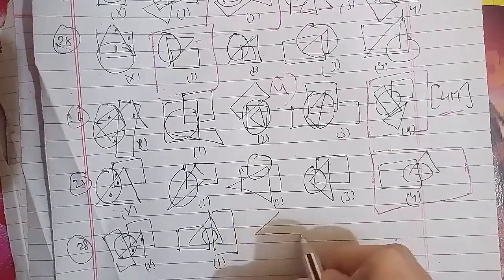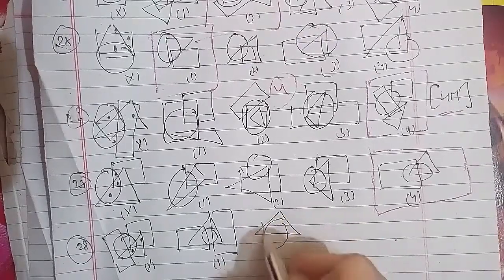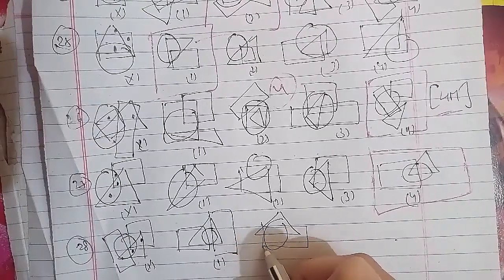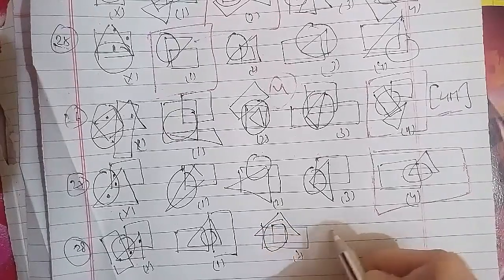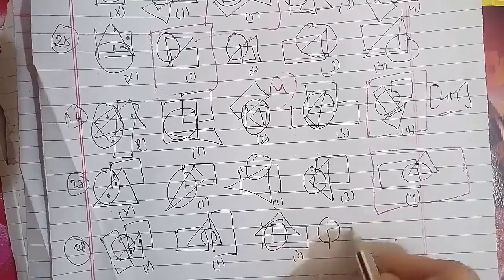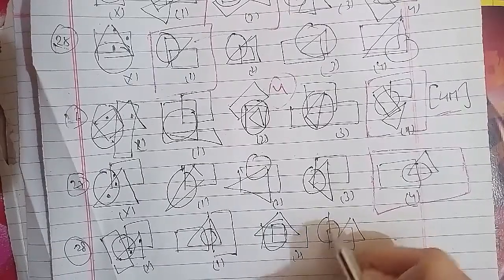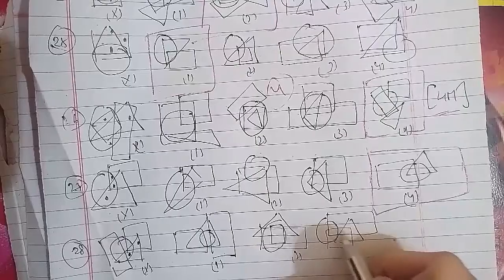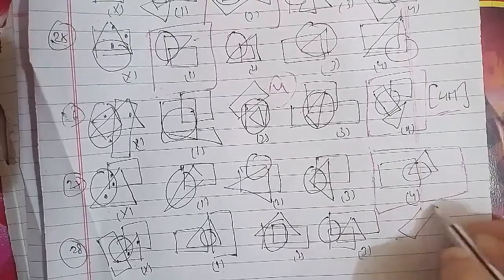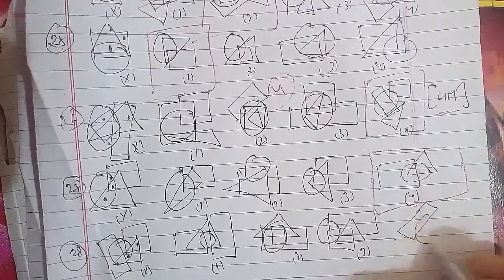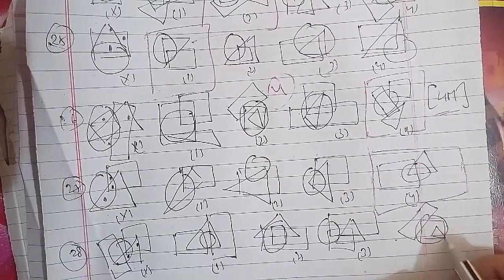This is the second figure we have, which is represented like this. This is the second figure. For the third figure we have a circle, square, then triangle, and then of course a rectangle. That is the third figure. For the fourth figure, this is the rectangle, then we have a circle, a square, and a triangle here.